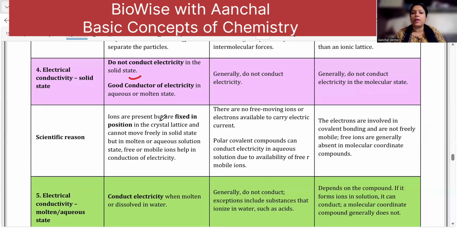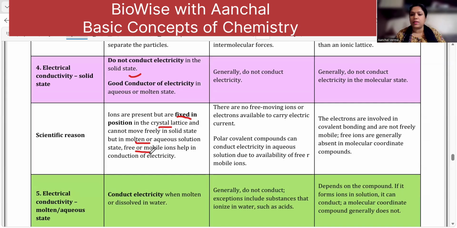Okay. In the case of a solid, ions are present but are fixed in the position of a crystal lattice. So in the solid state, they cannot conduct electricity. But in molten or aqueous state, you have the formation of free or mobile ions which help in the conduction of electricity.